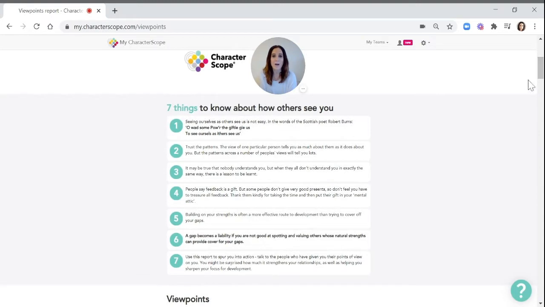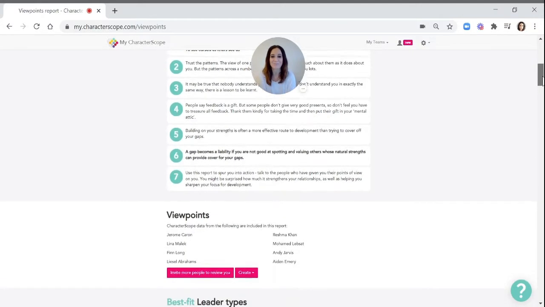Then 7 things to know about how others see you. My personal favourite is number 4. People say feedback is a gift, but some people don't give very good presents. So don't feel that you have to treasure all feedback. Do bear that in mind as you're working through your Viewpoints feedback.